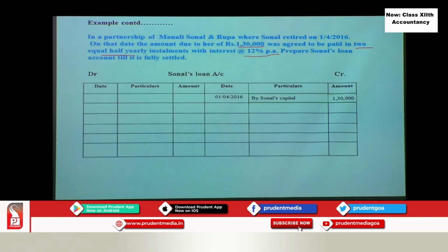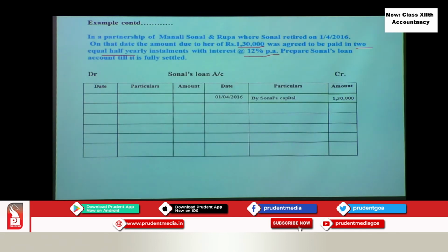1,30,000. Now this 1,30,000 is paid in two installments, 65,000 and 65,000 each. So first 65,000 we have to pay with interest. But interest on what do you have to calculate? Interest up to the date of payment we have to calculate on the opening balance. So what is the opening balance here? Opening balance is 1,30,000.